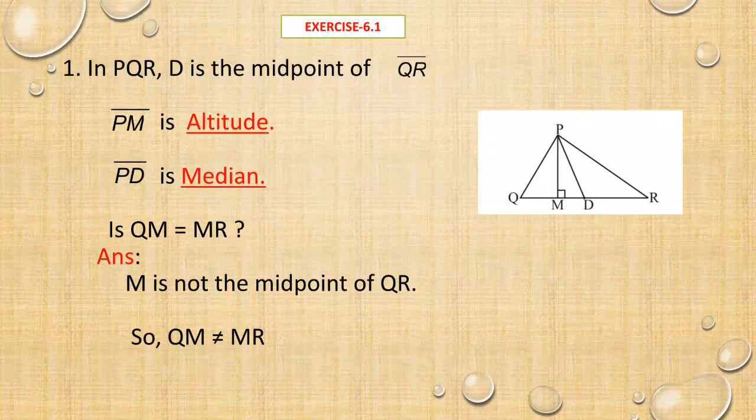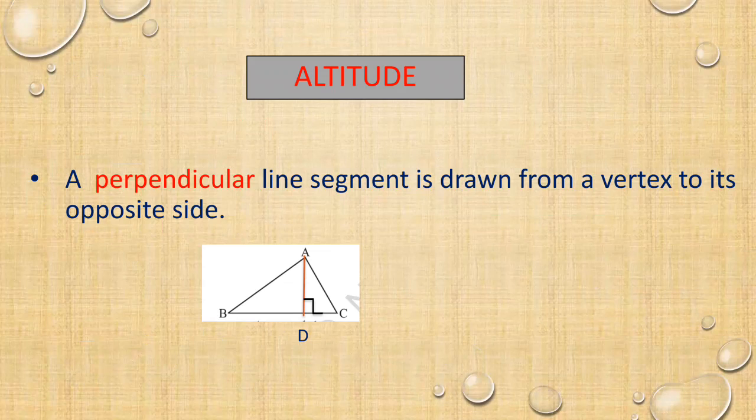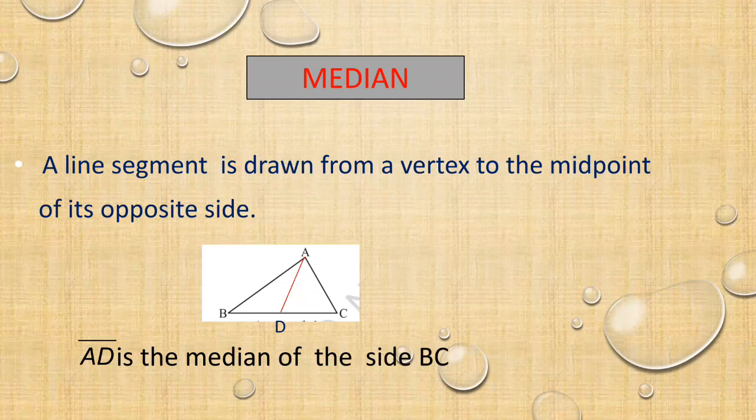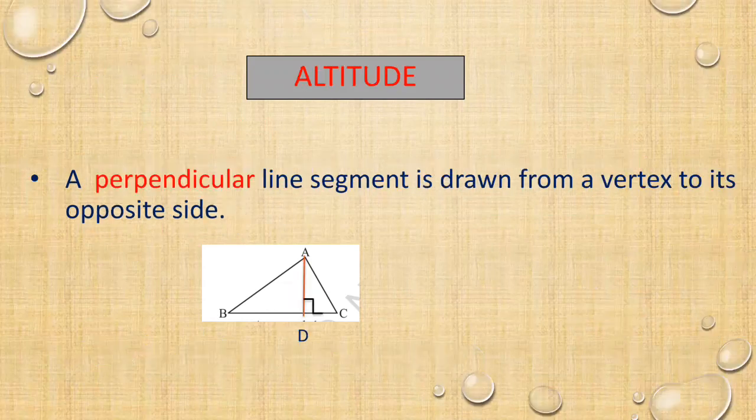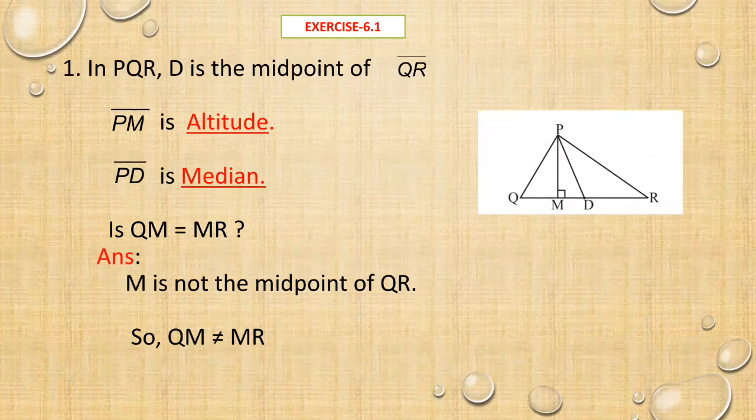First, PM: clearly you can see PM meeting QR at 90 degrees. Already you know that a perpendicular line segment will be an altitude. When a line cuts at the midpoint, that is a median. So here PM is an altitude, PD is a median.